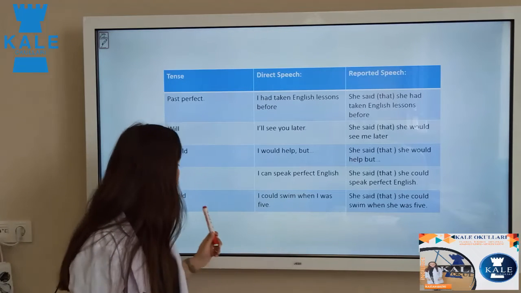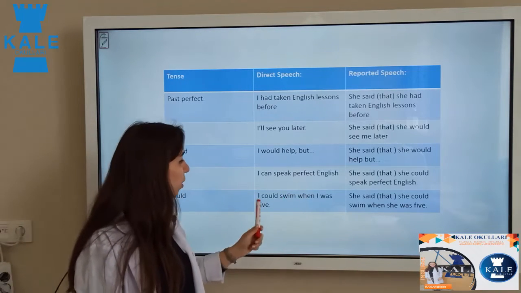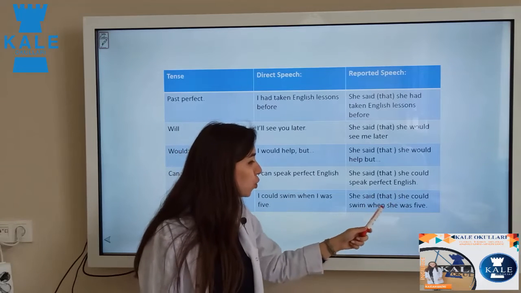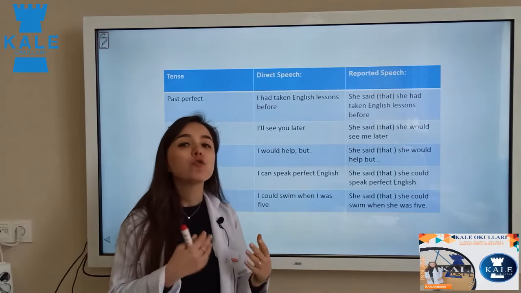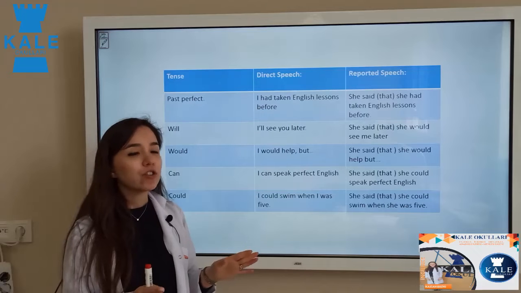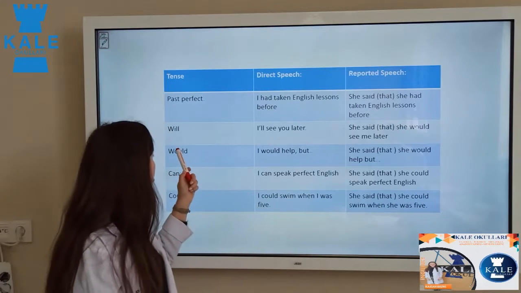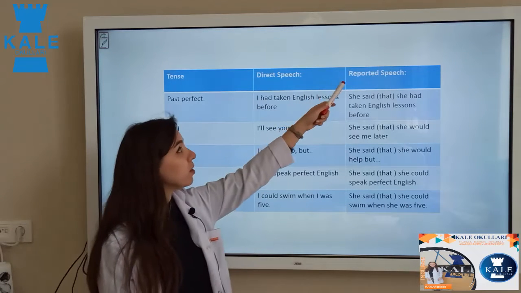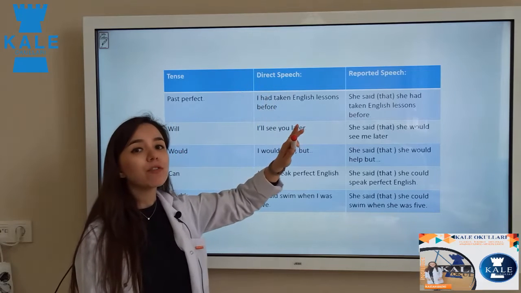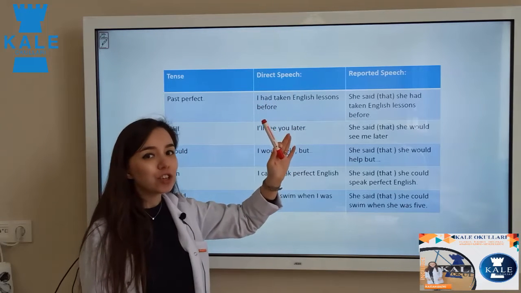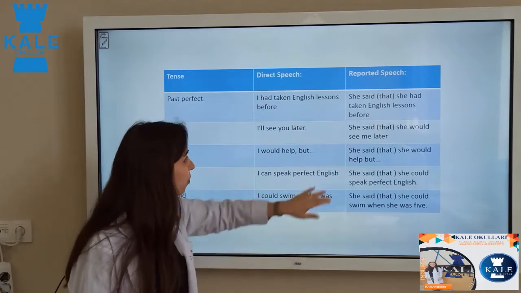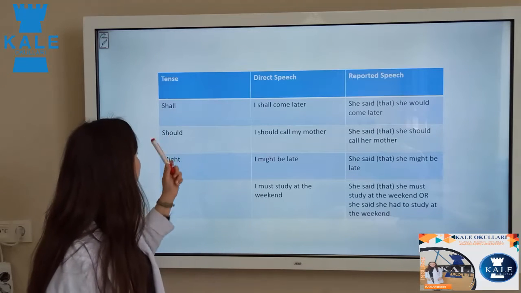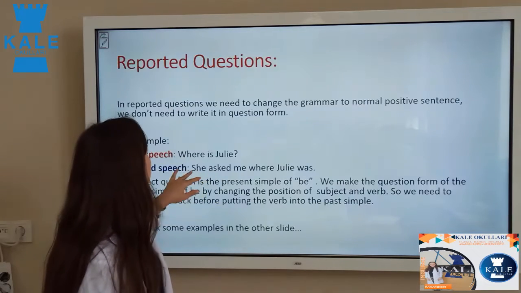But for could, look here: "I could swim when I was 5." She said that she could swim when she was 5. So for could, it's not going to change. Yes, it's going to be the same. So for would and could, in both reported and direct speech, it's not going to change the tense of the verb. Now look here, we have shall, should, might, must.